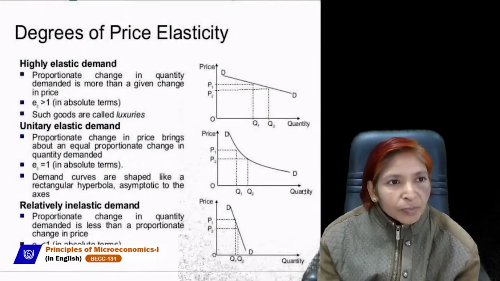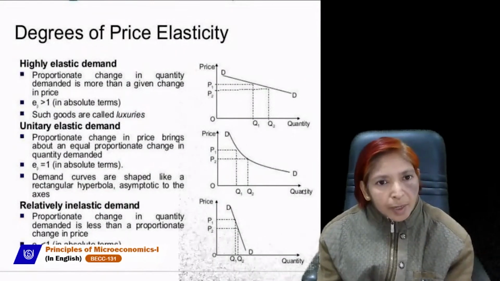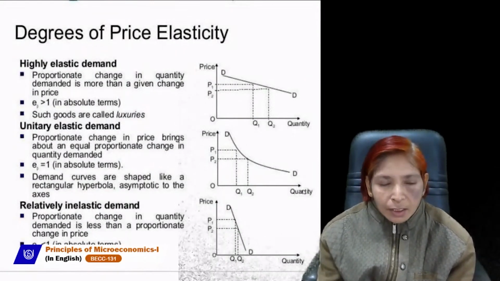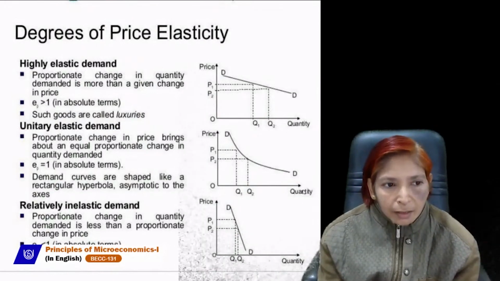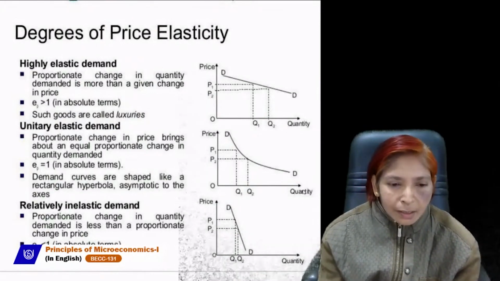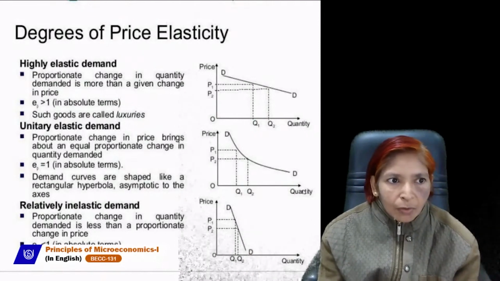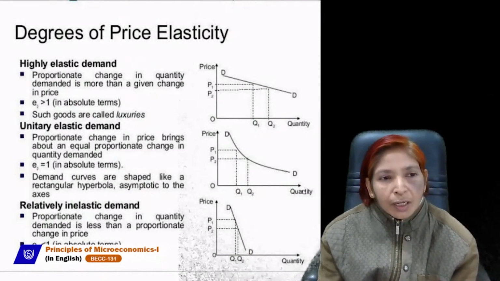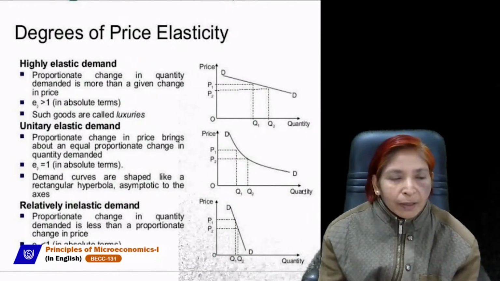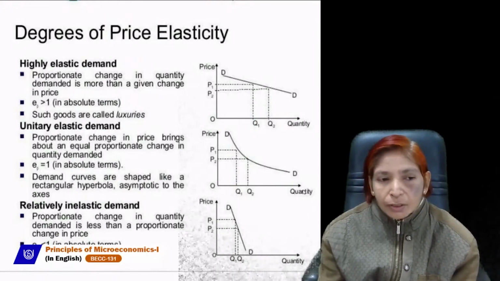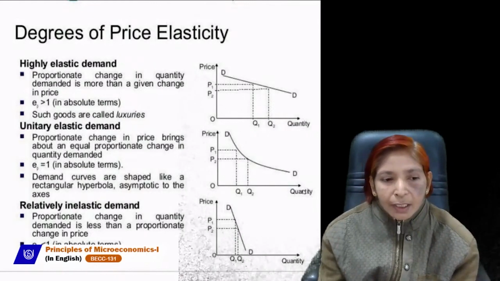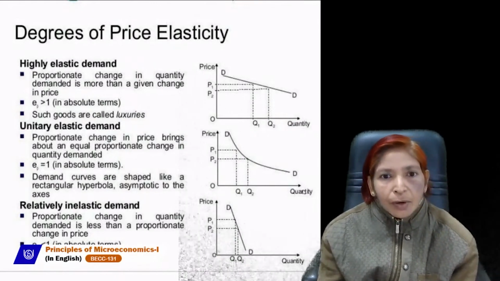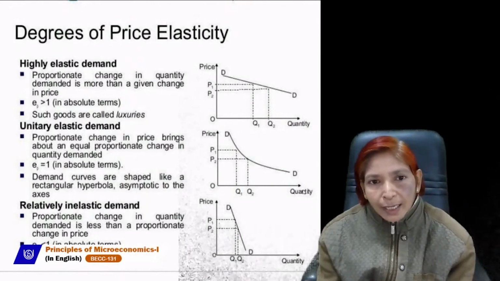Next degrees are highly elastic demand, unitary elastic demand, and relatively inelastic demand or less than unitary elastic demand. When demand will be called highly elastic, when unitary elastic, and when relatively inelastic, you are seeing here in this diagram.